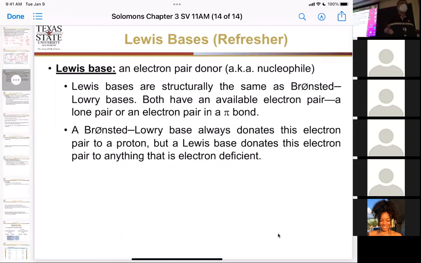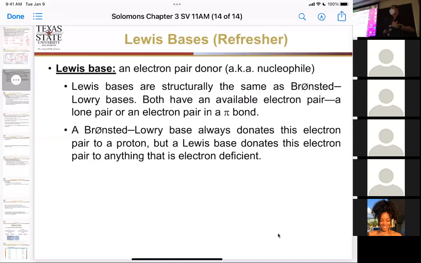A Lewis base is an electron pair donator. Think about that. The Bronsted-Lowry base is something that has a lone pair that's going to grab the hydrogen. The Lewis base has a lone pair that's going to use those electrons to make a new sigma bond. So it has a lone pair to make a new sigma bond.